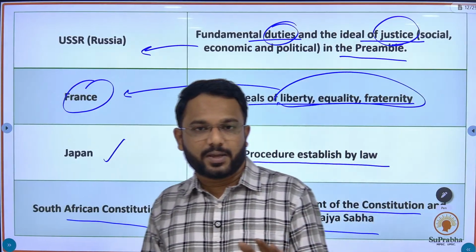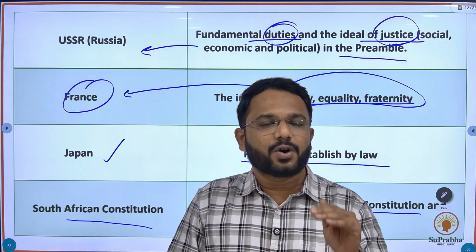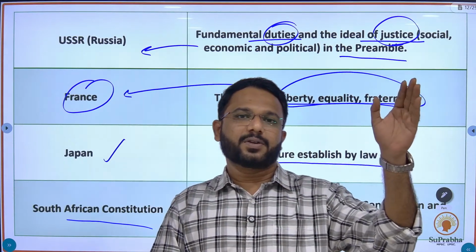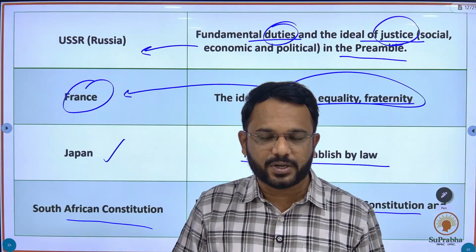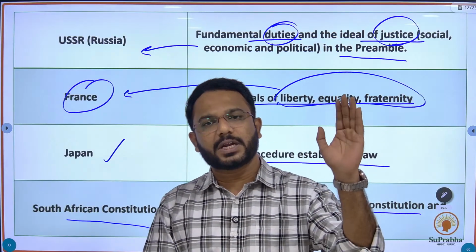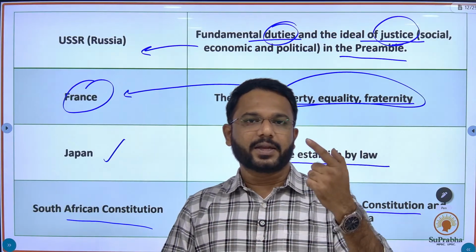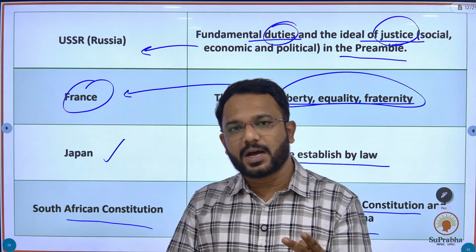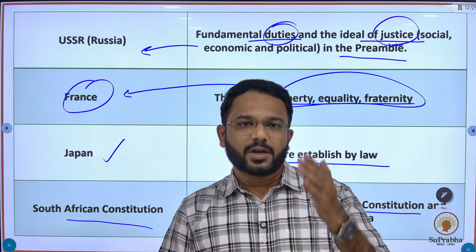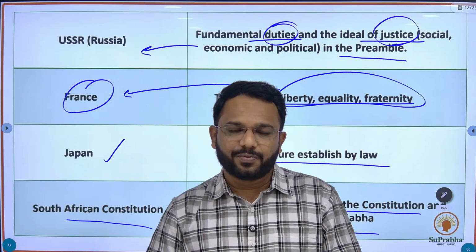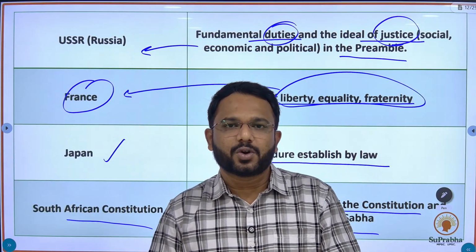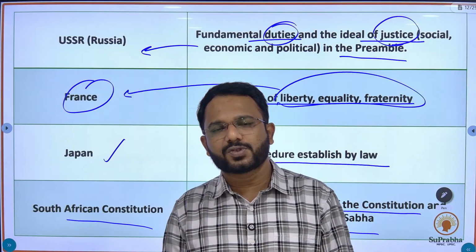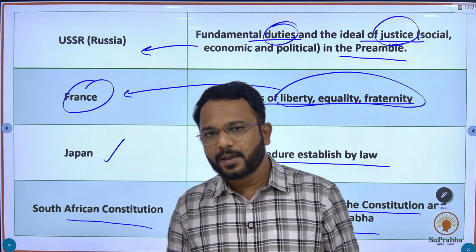In this way, we have learned a subtopic of that chapter, which is the salient features of the Constitution. In the salient features of the Constitution, there are a number of topics, like the sources of the Constitution, the schedules on which questions are asked, and the lists and the subjects enumerated in them. We have taken this topic and gone through very brief information on the sources of our Constitution.